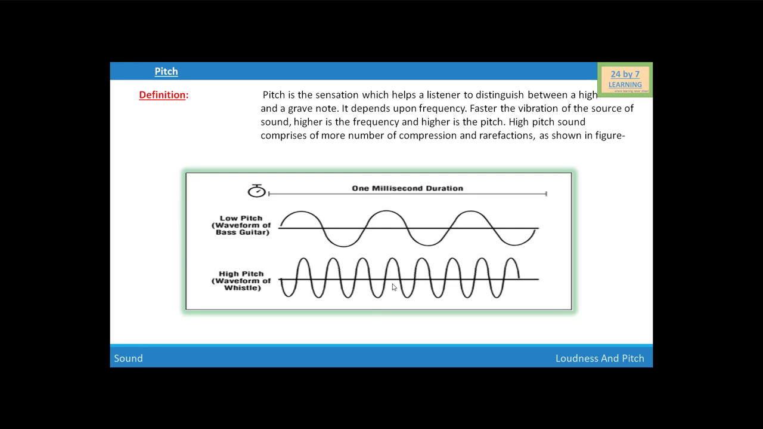So, the faster the vibration of the source of sound, the higher is the frequency and higher is the pitch. So, a high pitch sound corresponds to more compressions and rarefactions passing a given point per unit time. The pitch of a female voice is higher than that of a man. This is the wave shape of a low pitch sound, and this is the wave shape of high pitch sound. As we know, low pitch sound has low frequency and high pitch sound has high frequency.